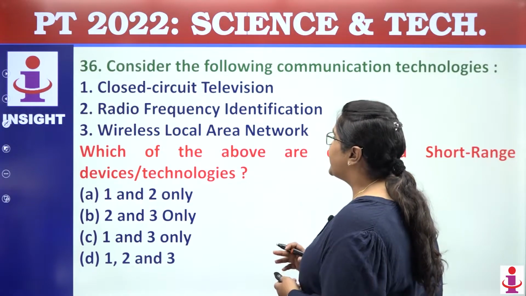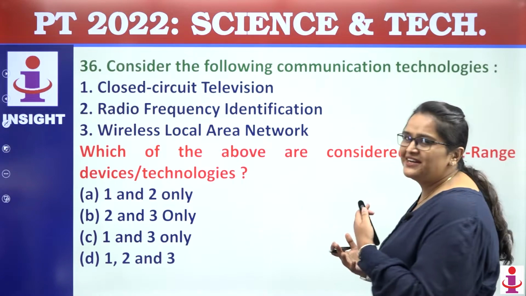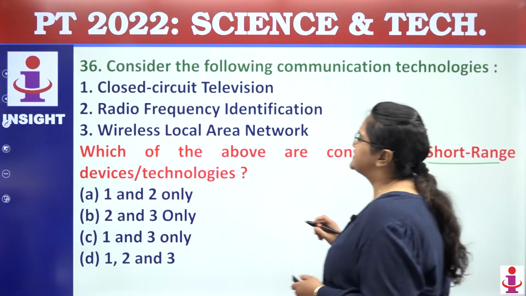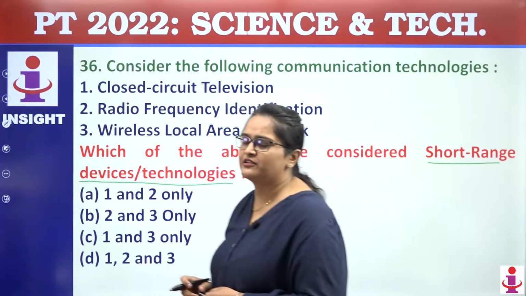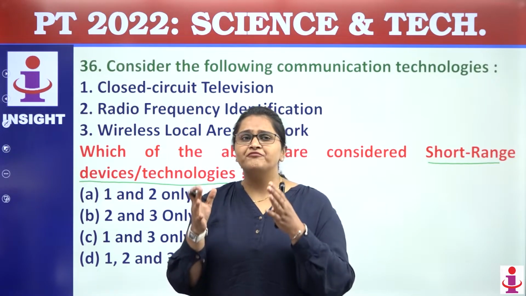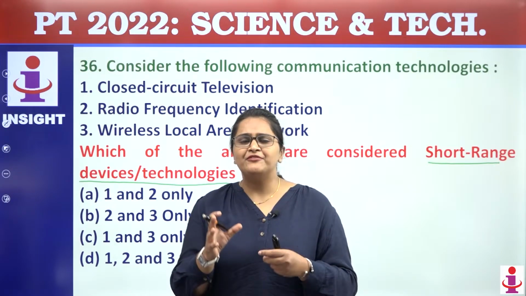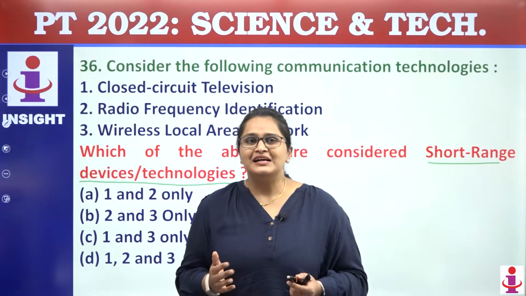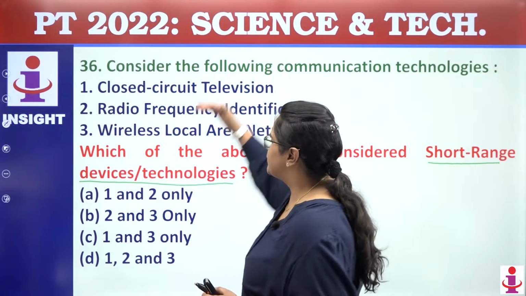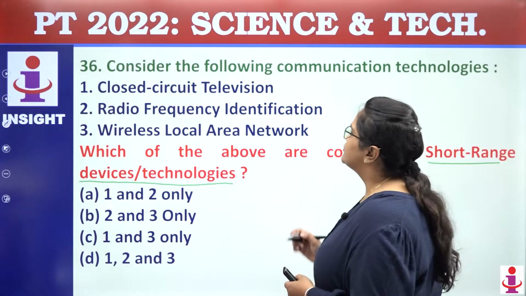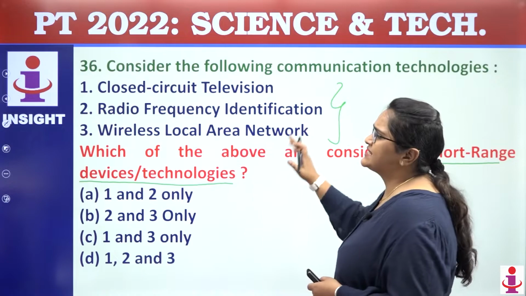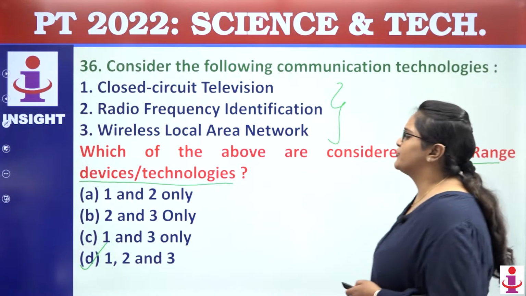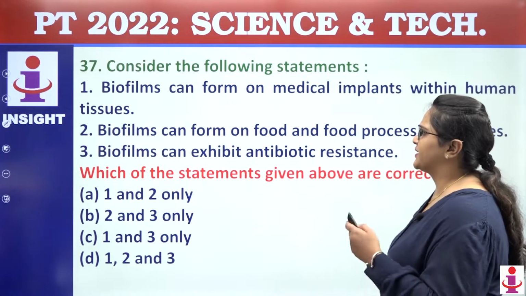Coming to the next, again a very easy question which we encounter around ourselves every day. The question is which of the following are considered short-range devices or technologies, that is, devices of which the range is short. For example, if I talk about Bluetooth, do you think the range of Bluetooth is long? The answer is no. Similarly, you have to tell among which the range is short. In all these cases the range is short. So the answer will come out to be 1, 2 and 3 are correct.